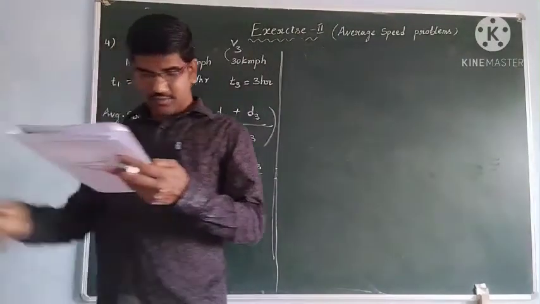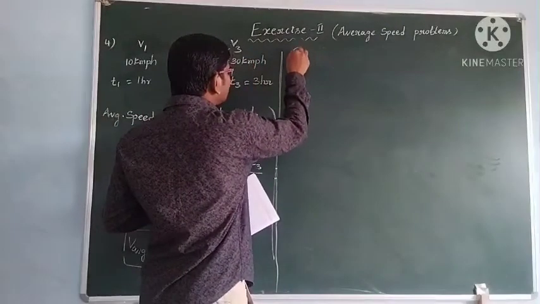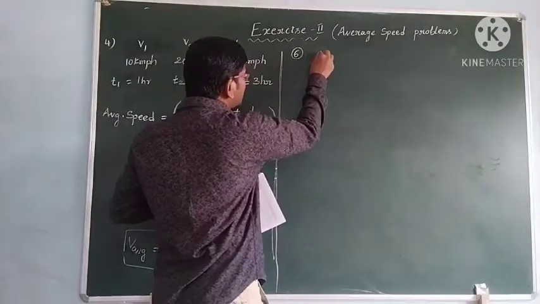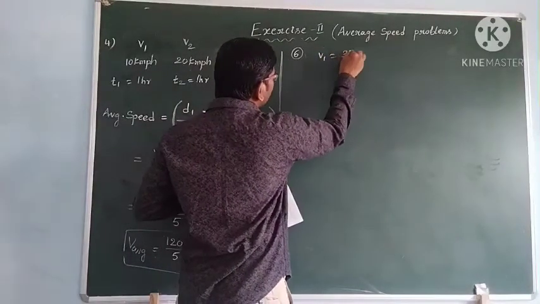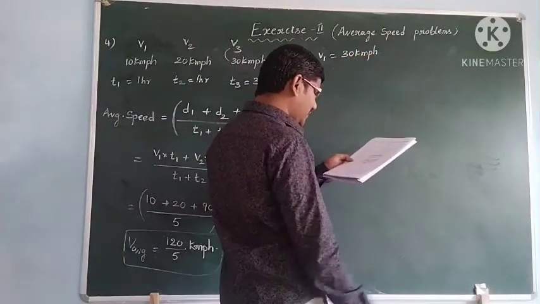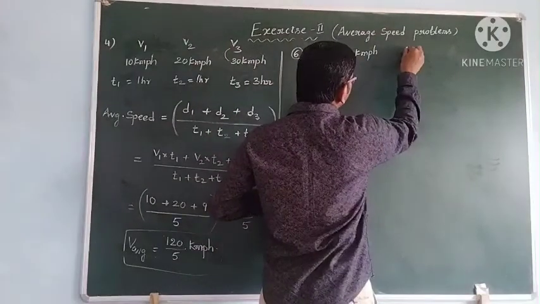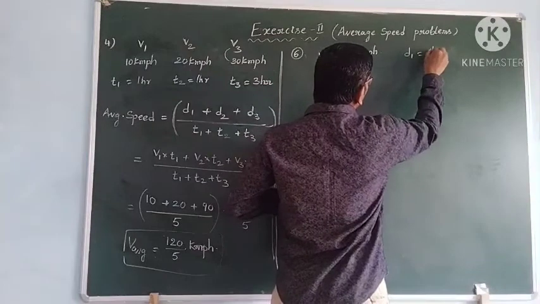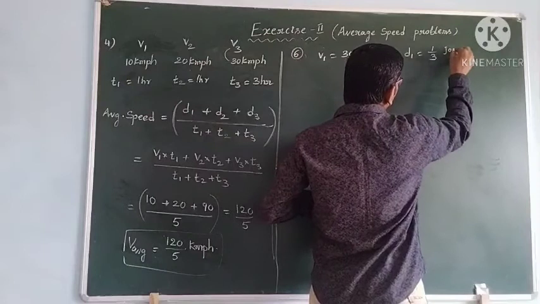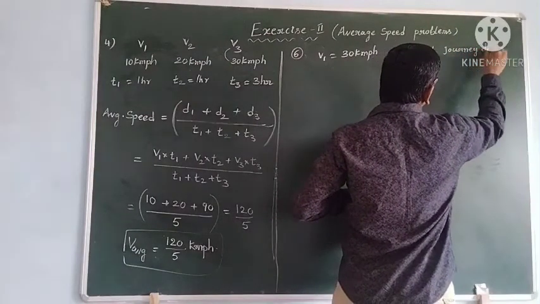Now see another problem, students. Problem number 6. A boy travels with a speed of 30 km/h for the first 1/3 of the journey distance. So the speed is given, 30 km/h, and the distance is given, 1/3 of the journey distance.